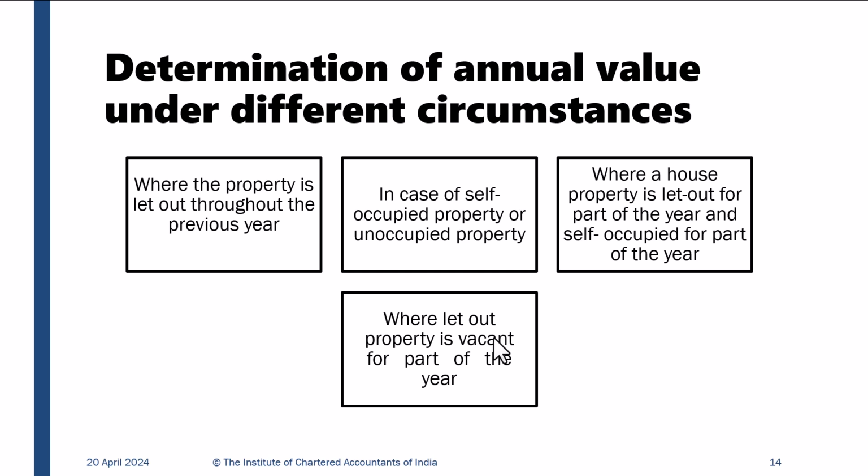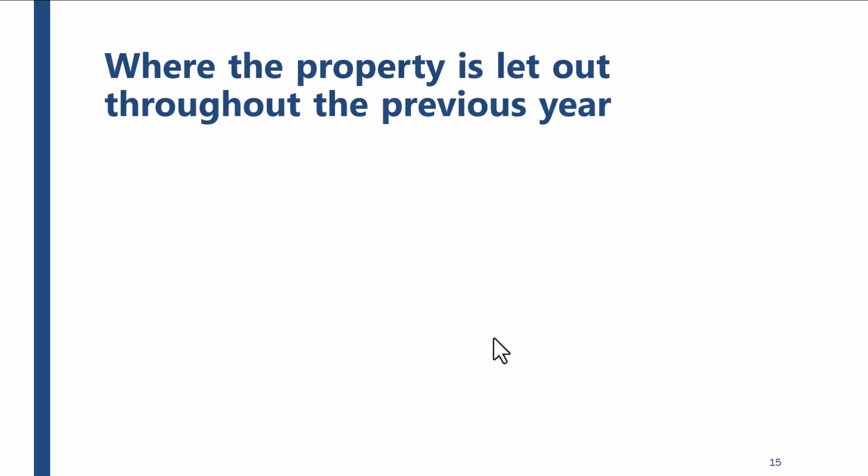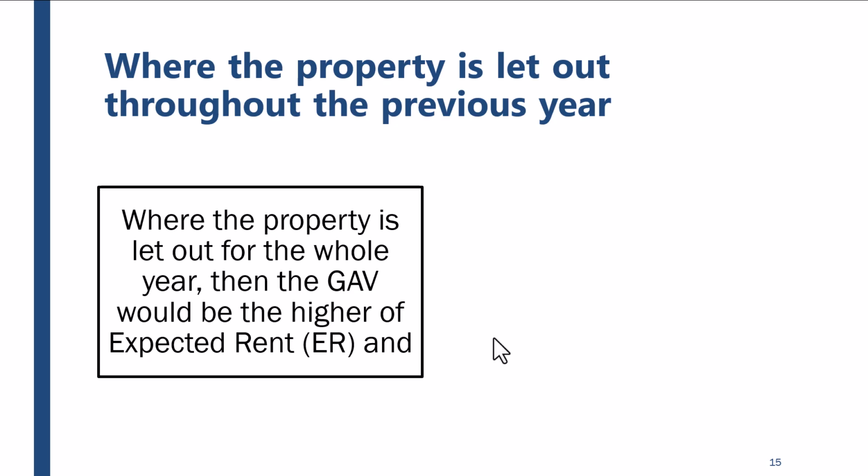Or the let out property is vacant for part of the year. That means you just gave it on rent, you are looking for a tenant, and you got rent for 8 months while in the first 4 months it was vacant, so you're not earning any rent. So there can be any kind of combination: you're earning rent or not earning rent, or it's vacant, or it is self-occupied. First, where the property is let out throughout the previous year, we'll do one case like that. Okay. Read this.